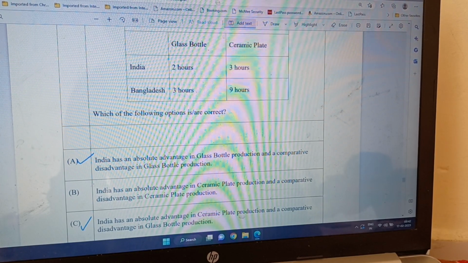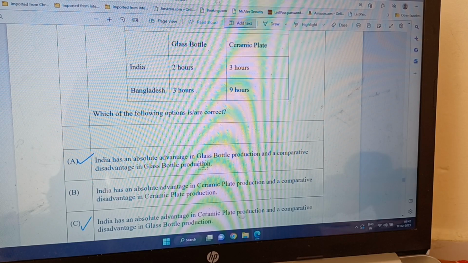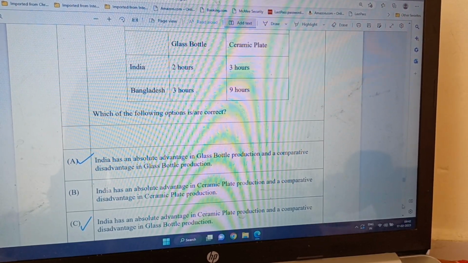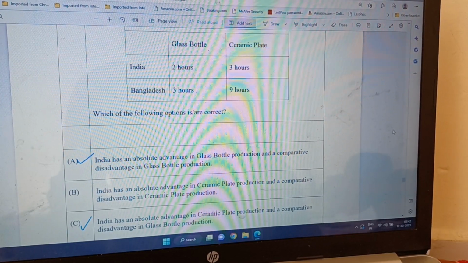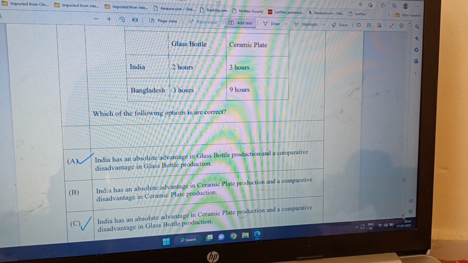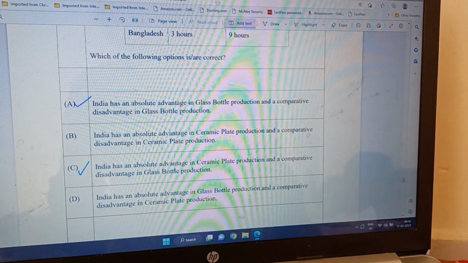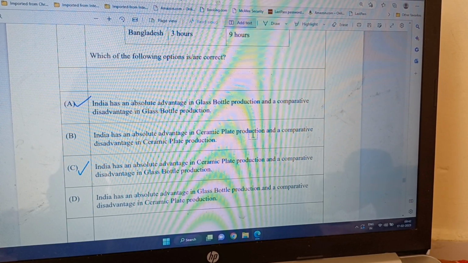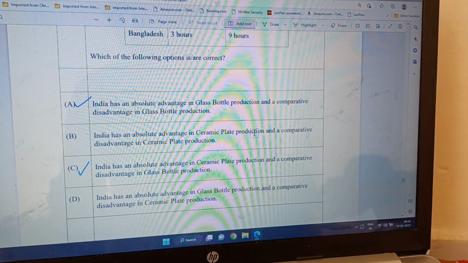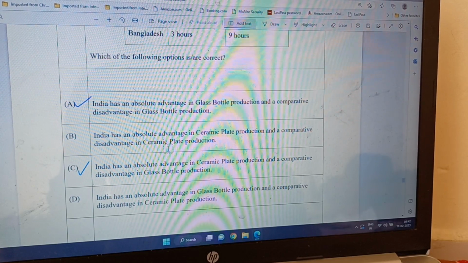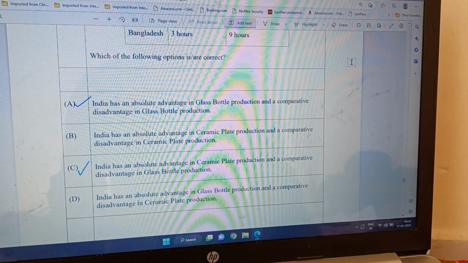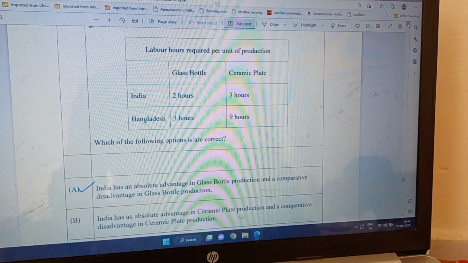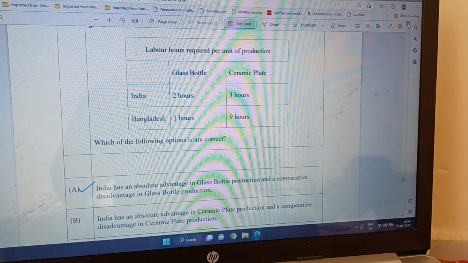So has a comparative advantage in glass bottle? No, this shouldn't be the correct one. Which of the following options are correct? India has an absolute advantage in ceramic plate production. Yes, definitely, because it is producing cheaper, and a comparative advantage in ceramic plate production. So ceramic plate production definitely has a comparative advantage because it can produce that good more cheaply.